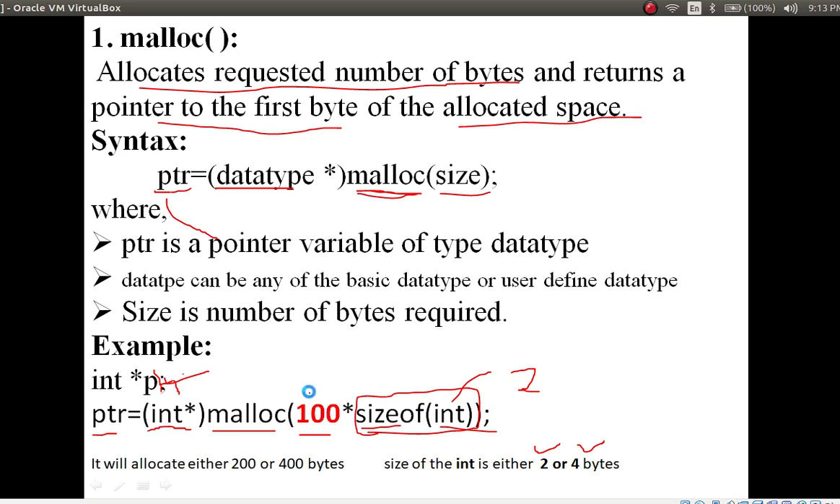Then you require the number, what? 100. So 100 into 2, what is the space? 200. So it is going to allocate 200 bytes in your memory. Okay, if you use 4, 4 into 100, how much? 400 bytes will be allocated. This is a scenario of the malloc function.